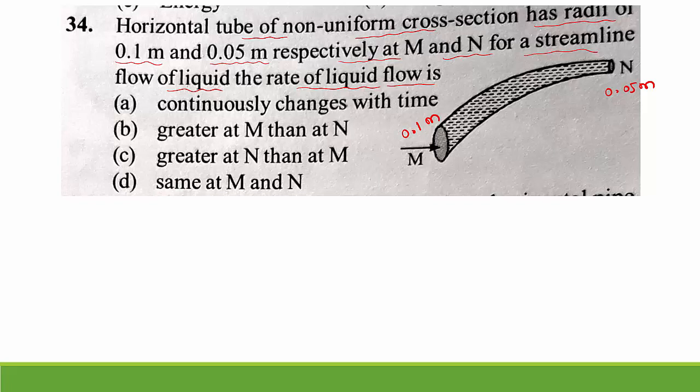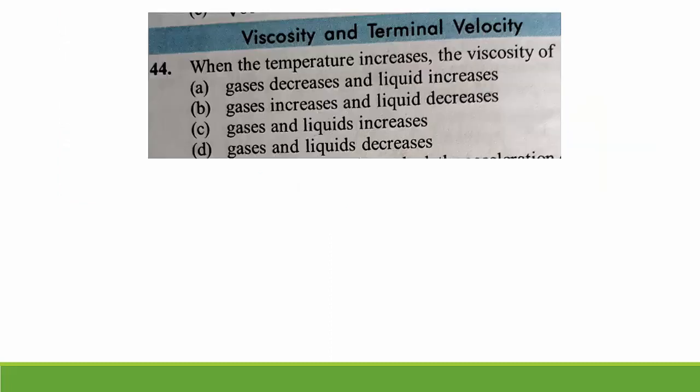For a streamlined flow of fluid through this tube, which may be of non-uniform cross-sectional area, the rate of flow of fluid at M and N is the same at every point in the liquid because we know the equation A1 V1 is equal to A2 V2. The rate of flow of fluid is the same at M and N. So we go for option D. It is completely based on the principle of continuity that you have studied in the theoretical part.